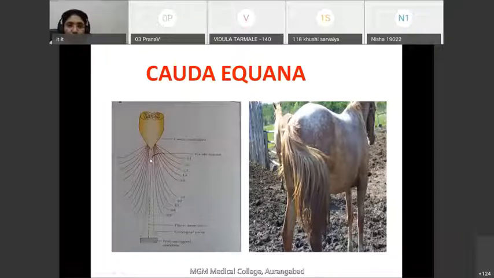Generally, there is a short note on cauda equina. It is formed because the spinal segments are above, the spinal nerves take origin above, and they have to run to their respective intervertebral foramen. So the nerve has to take either an oblique or vertical course, and that's why in the lower part there is a bunch of nerves around the filum terminale.